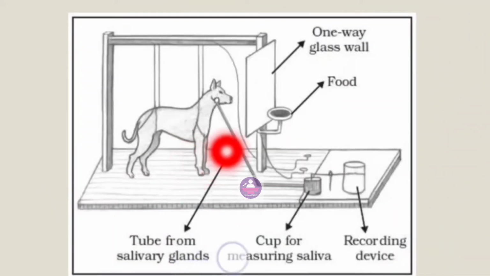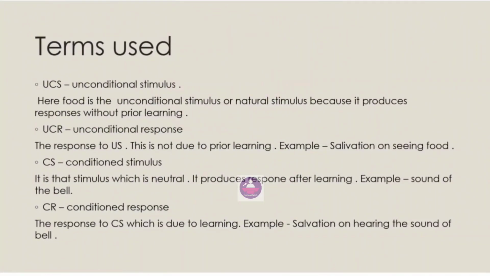So one setup room was created by Pavlov. There is one dog, one food pipe, a one-way glass wall, a recording device, a cup for measuring saliva, and a tube from the salivary glands. So this was the setup made by Pavlov. Now we will discuss one by one the terms used in this experiment.